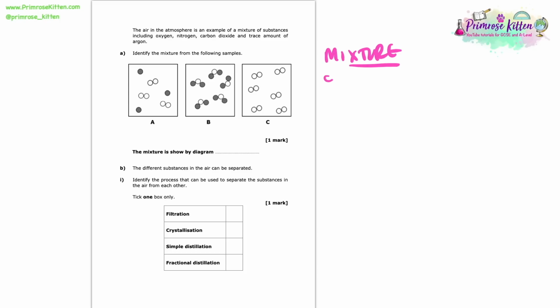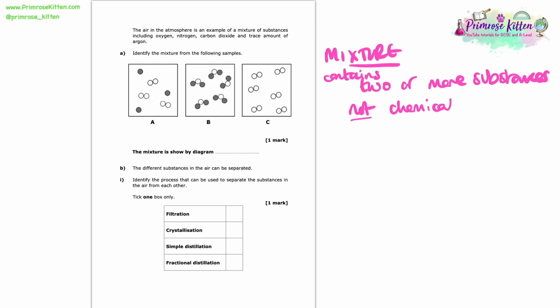So it's important that we know that a mixture contains 2 or more substances that are not chemically combined together. So that's going to be 2 or more different substances that are together but not actually chemically combined.